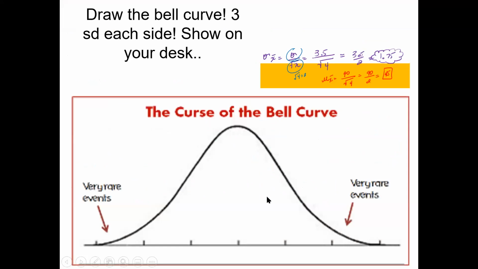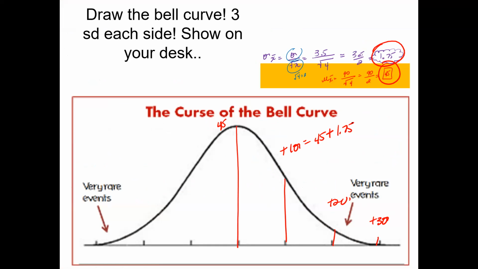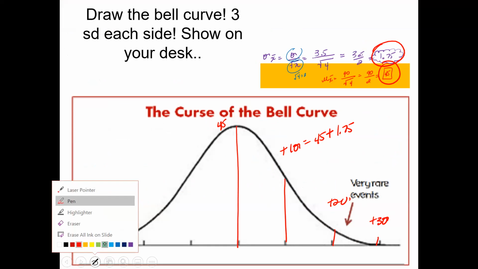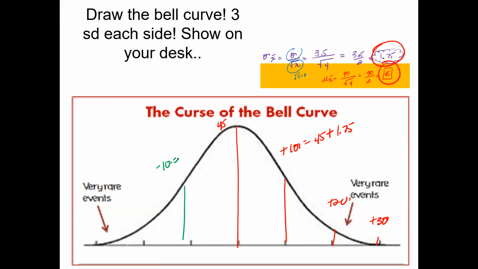All right, so let's take a look at the bell curve. With your bell curve, your mean is going to be 45. And then I want you to figure out what is plus 1 standard deviation, plus 2 standard deviation, plus 3 standard deviation. For the plus 1 standard deviation, you're going to do 45 plus 1.75. And keep going with that. On the minus 1 standard deviation, it is going to be 45 minus 1.75. And go ahead and calculate that.